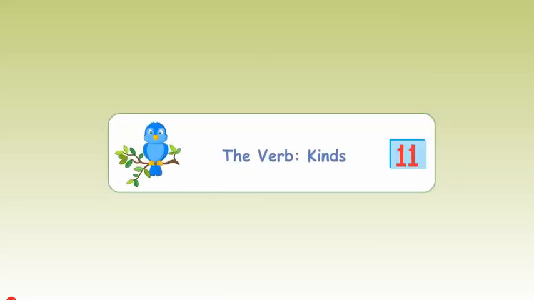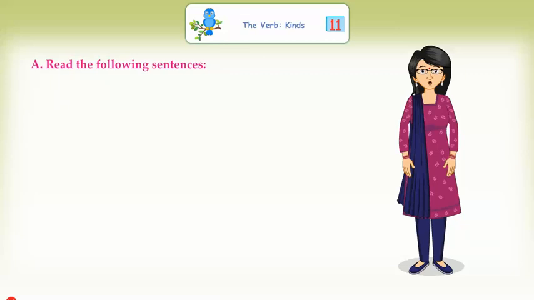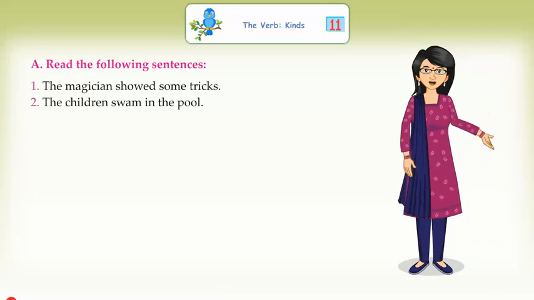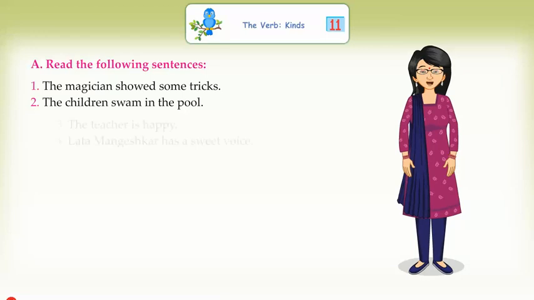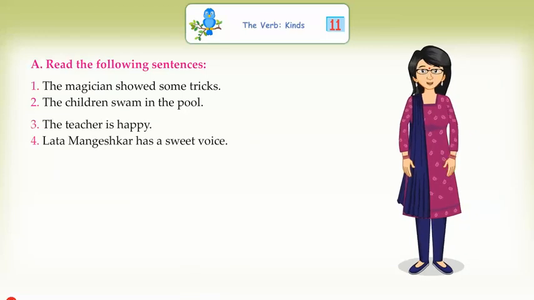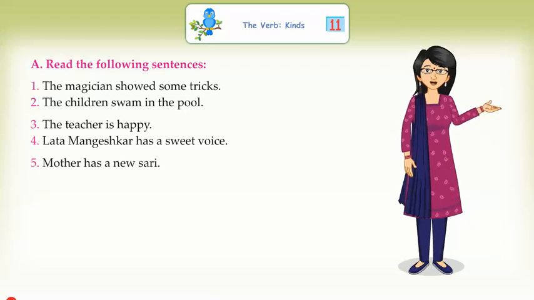Chapter 11. The verb kinds. Read the following sentences. The magician showed some tricks. The children swam in the pool. The teacher is happy. Lata Mangeshkar has a sweet voice. Mother has a new sari.